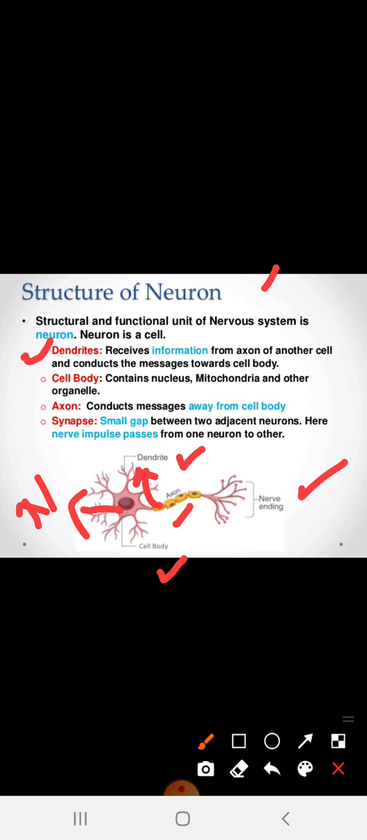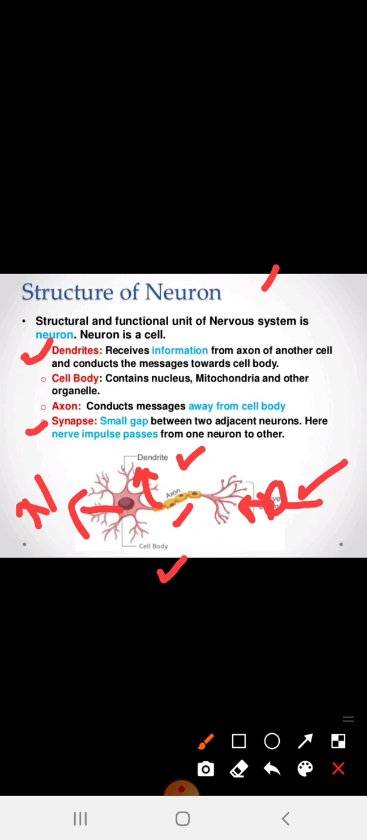Fourth is the synapse. The synapse is the small gap between two adjacent neurons. Suppose one neuron is here and another neuron is here; the gap between one neuron and the adjacent neuron is the synapse. So what is the main function we have to remember?